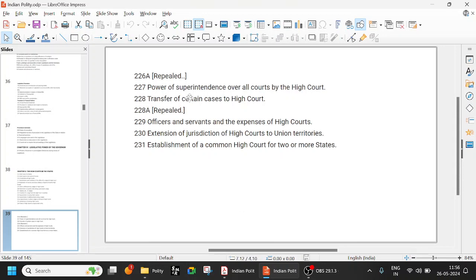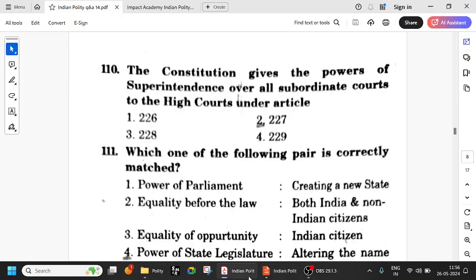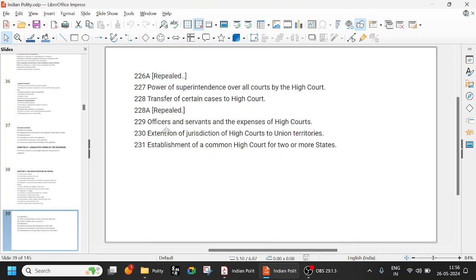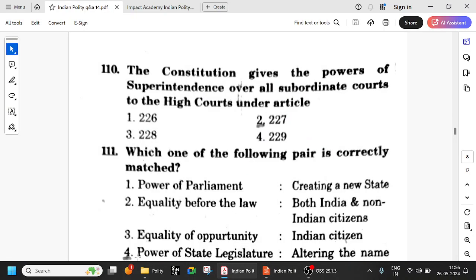So 227, 228 is about powers. 226 is writ jurisdiction, 227 is superintendence over other courts, 228 is transfer of those cases into the High Court. 229 is officers and servants and the expenses of High Courts. Not very important per se.